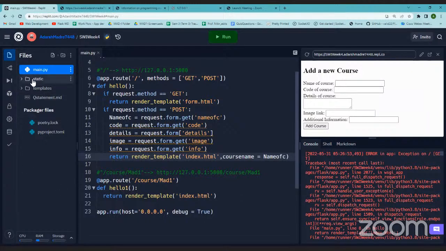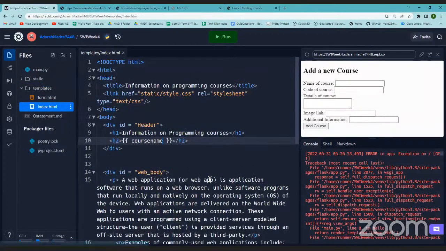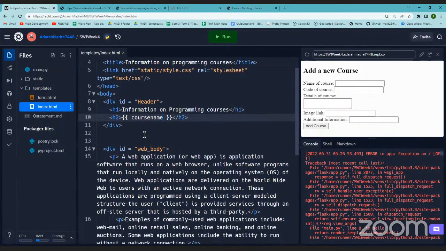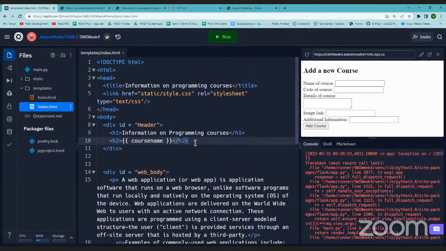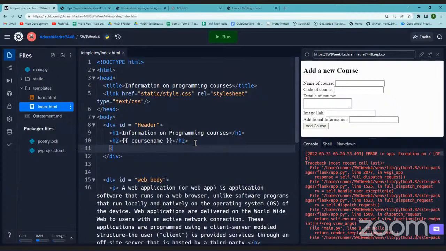All right. So we will go back to our templates and index.html. This is what we were working with. H2 was the course name. Then course code, we did not add that. We can add that. It was code, I guess, right? Course name and code.